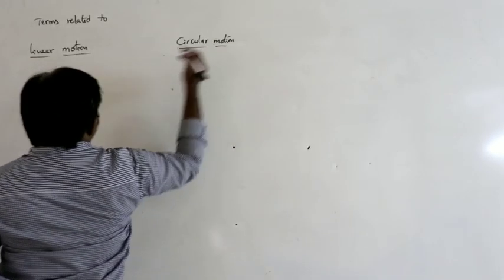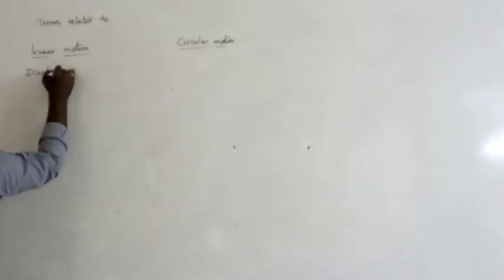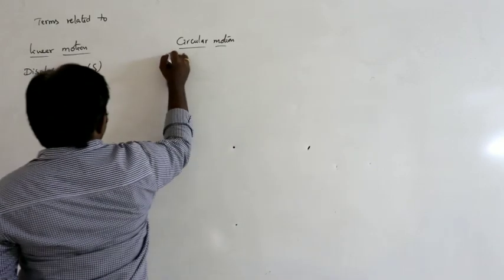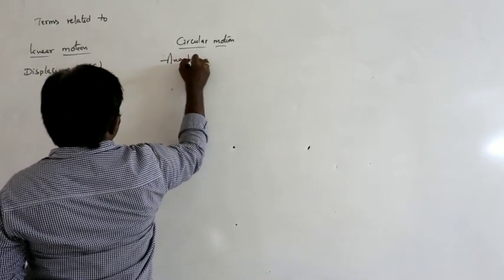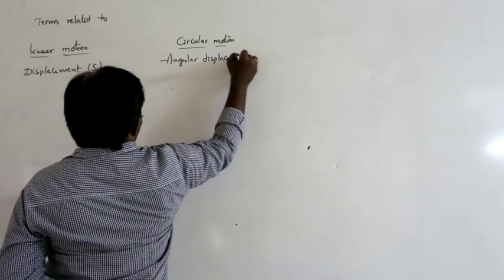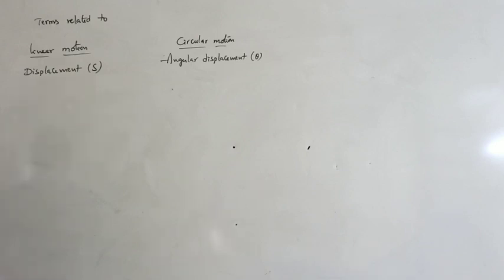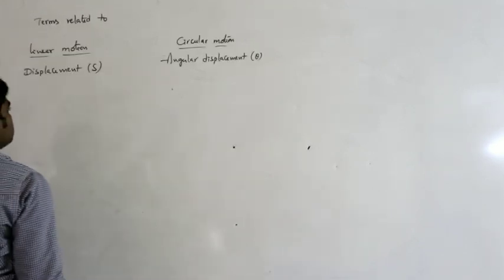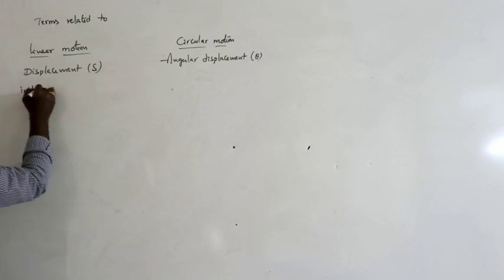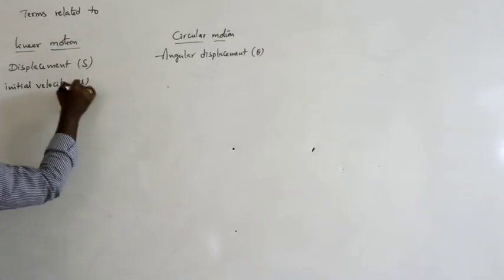What are the terms related to linear motion? Let us say it is the displacement, denoted with S. Here it is angular displacement, denoted with theta. Displacement and angular displacement. Next, initial velocity, which we consider as u.